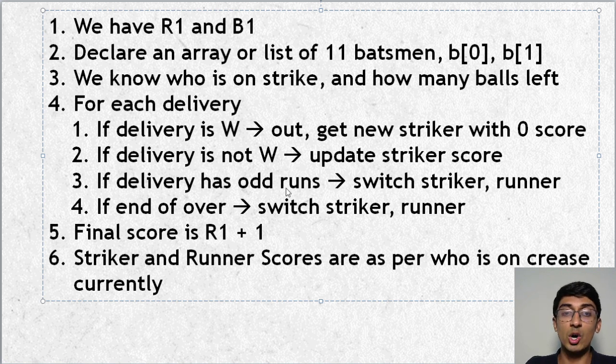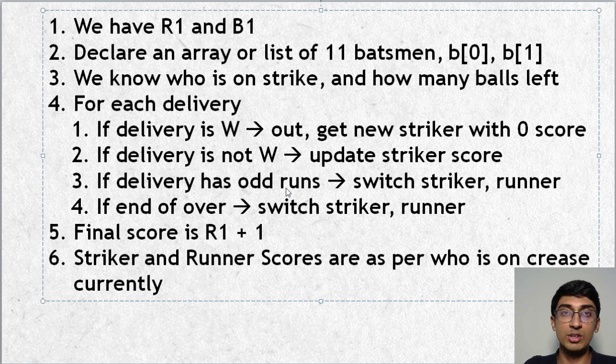If the delivery had odd runs, for example a single, or 3 runs, or 5 runs also. 5 runs is possible. It's very rare, but it's possible. Many of you missed the 5 runs part when you were trying to solve this. So you have to switch the striker and the runner. You have to interchange the striker and runner indexes. And if it's the end of the over, again switch the striker and runner.